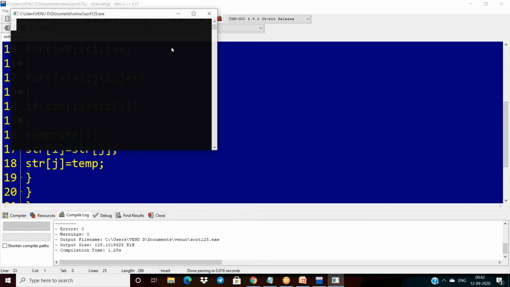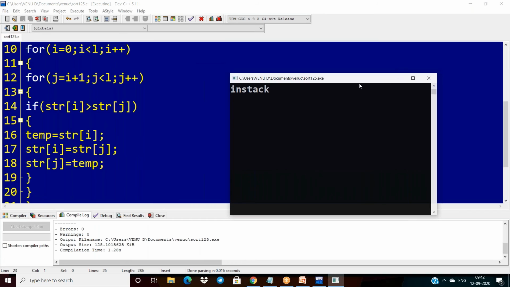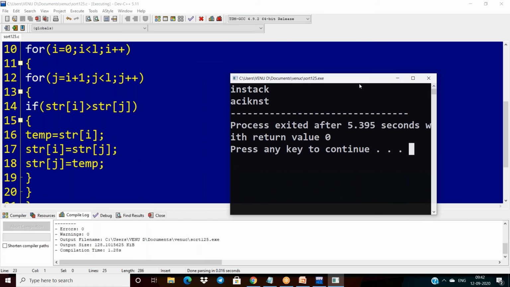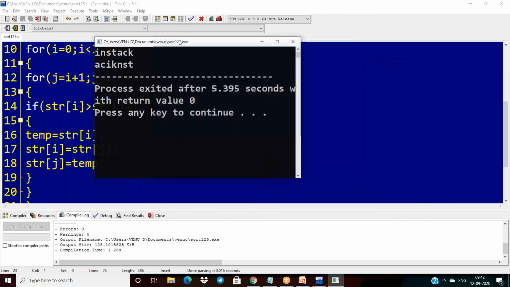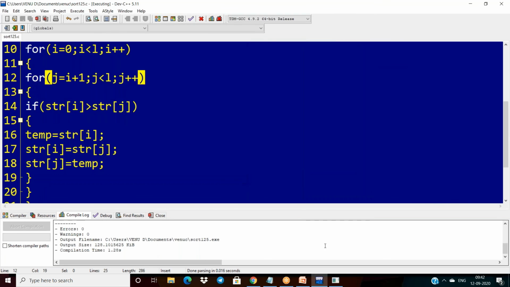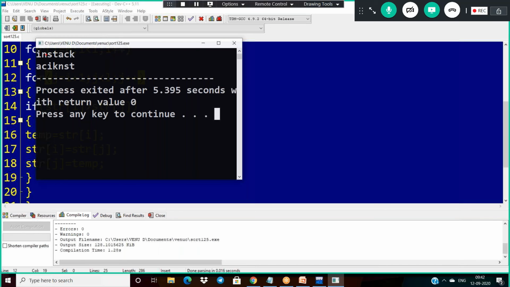My input is "instack", and then you will get the output of this. Okay. So in this scenario, how do we get the output here? So this is "instack". First, i is compared with n. Is the ASCII value of i greater than n? Tell me first.